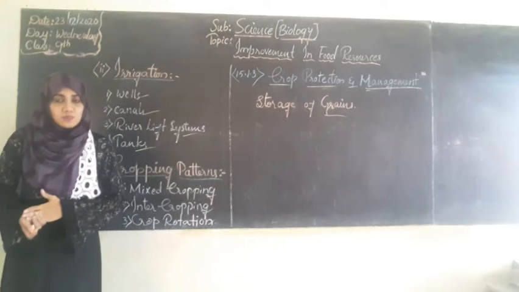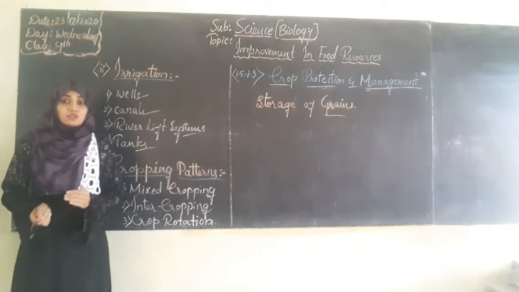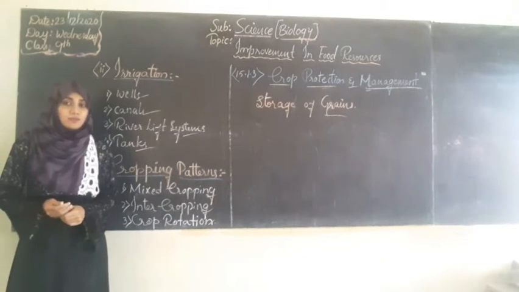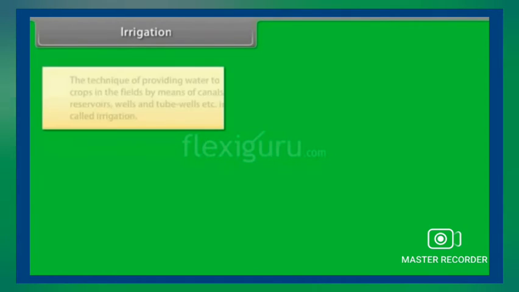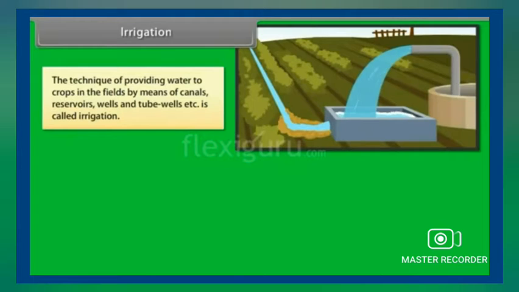So take out your explanation book and listen carefully, and note down all the points which will be highlighted regarding this information. Irrigation: the technique of providing water to crops in the fields by means of canals, reservoirs, wells and tube wells, etc. is called irrigation.